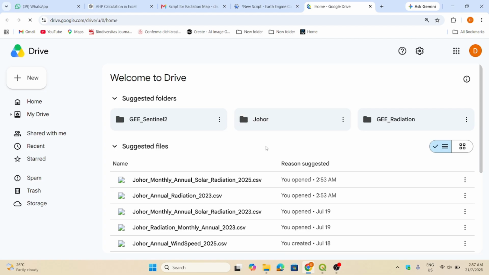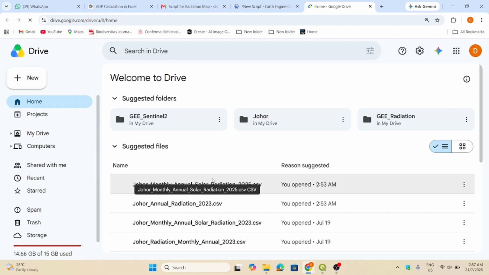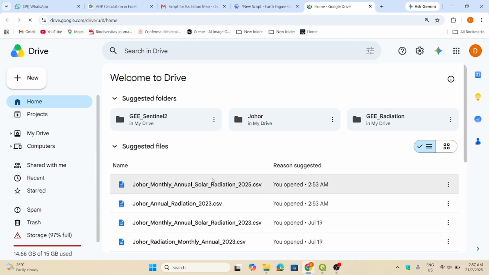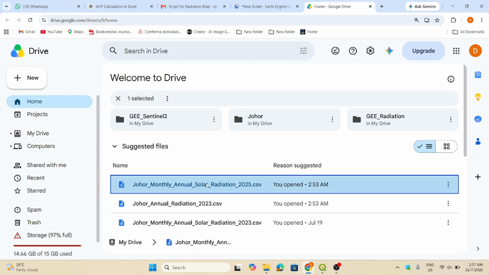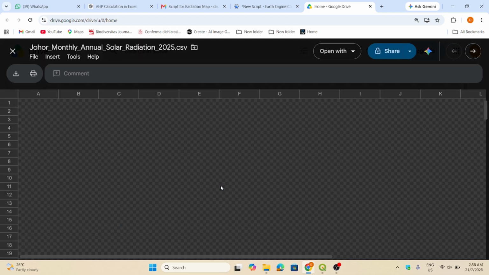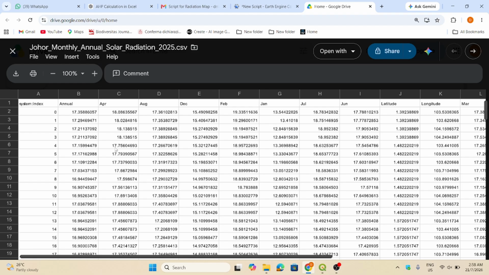Okay, so this is the data that I downloaded from Google Drive. Just open the file, and this file is actually in CSV format. You can open it and download.